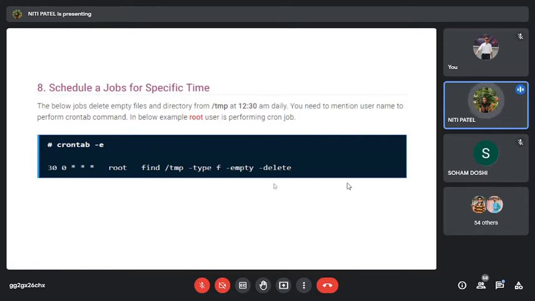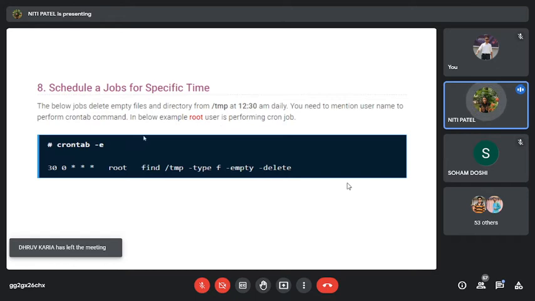You have already created a crontab file and now you are going to edit that crontab file. So you will first write crontab -e, and mention the time. What is the time mentioned? It is 12:30 a.m. 12:30 a.m. means the first field is for minutes. So what is the minute? 30 minutes.